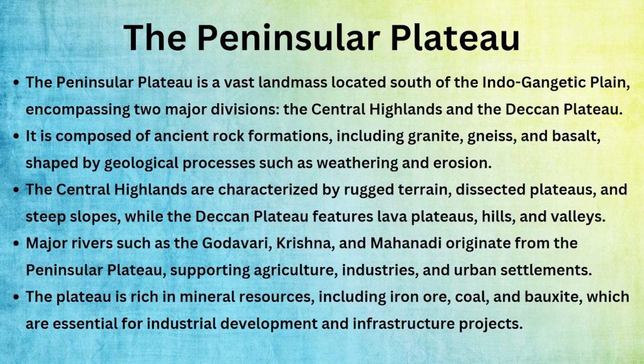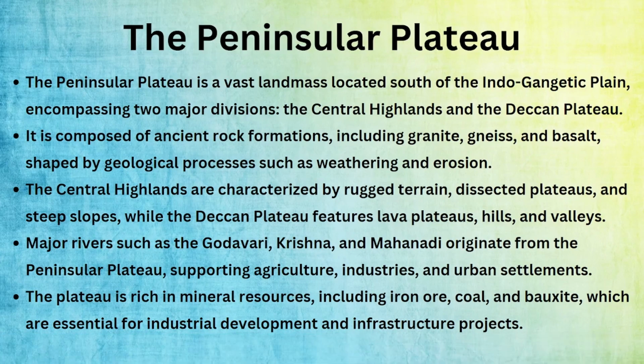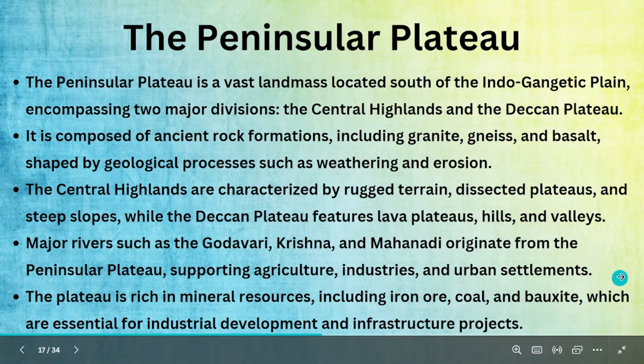There are again a lot of rivers in India, right? Godavari, Krishna, Mahanadi. All these flow and again support agriculture, industries and urban settlements. What happens is, at first in history, people used to settle for agriculture. Once they develop agriculture, slowly those towns become bigger, and they have a lot of industries and urban settlements, which means cities will develop.